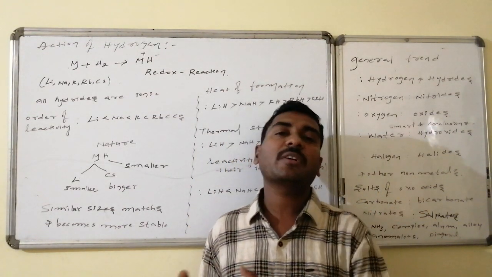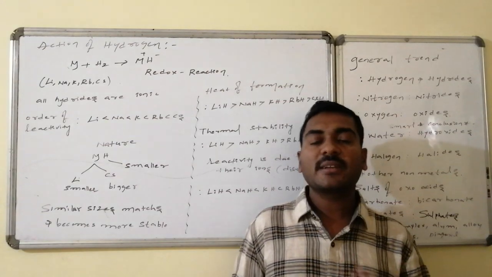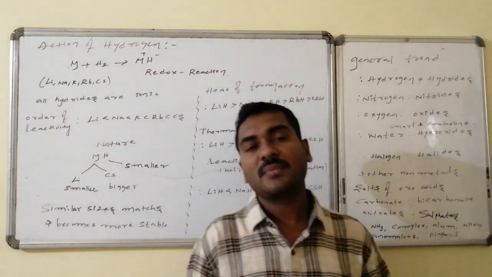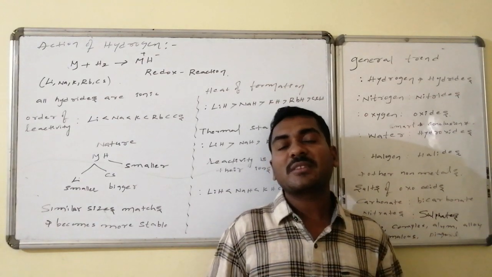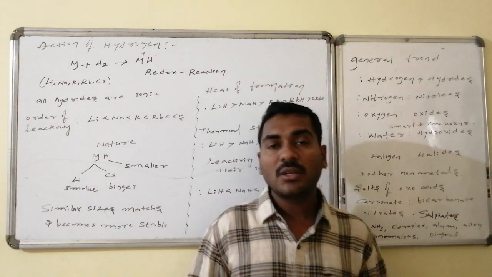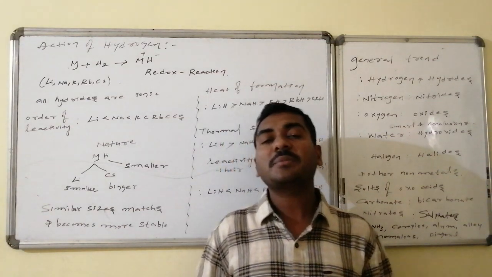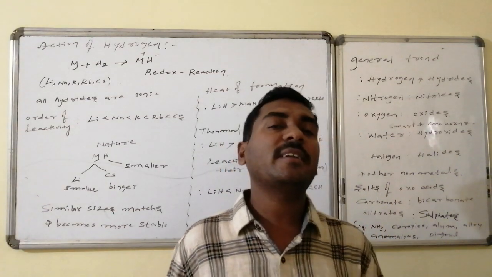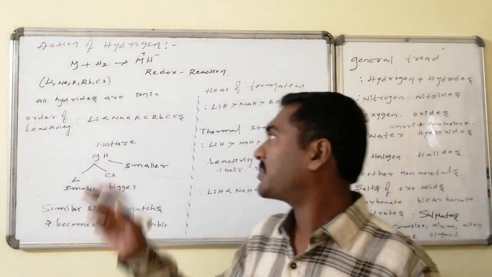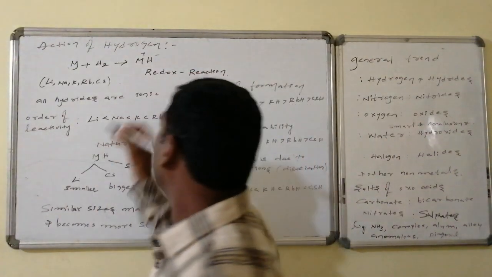So the heat of formation again gives the idea of how stable they are and which is most stable. Lithium and hydrogen are both small, so cation and anion are compatible with one another in size. Therefore, in the formation of metal hydrides containing the smaller cation, the amount of heat energy liberated is higher, because this process is exothermic.